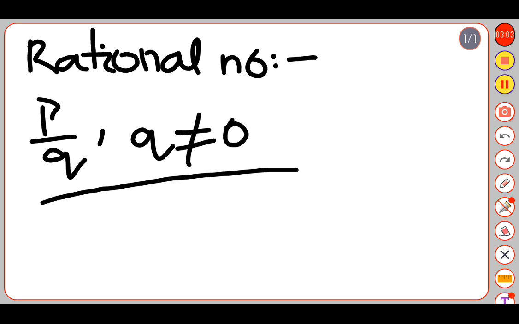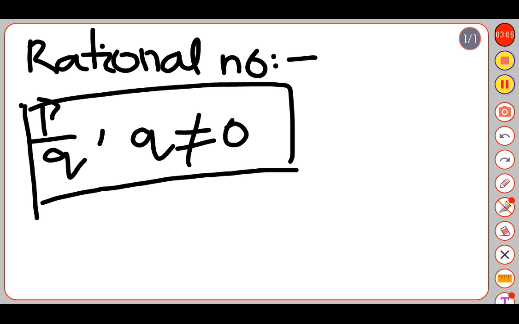If and only if a fraction satisfies this condition, then we can say that this fraction is a rational number. If q equals 0, then we cannot consider it a rational number. So the denominator must not be equal to 0.